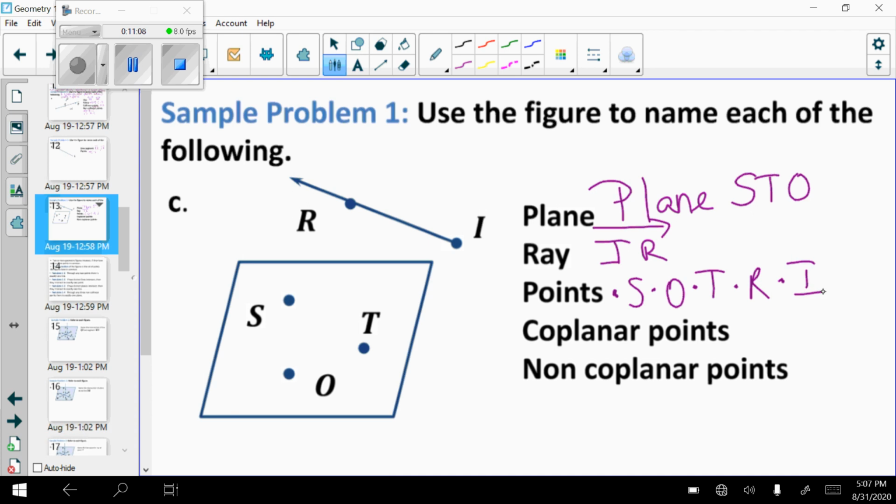Coplanar points, I need any 3 points that are not on the same line. So I could have point S, point O, and point T are coplanar. Non-coplanar points, okay. So I could have point S and point R. They are not coplanar. They are not in the same plane.